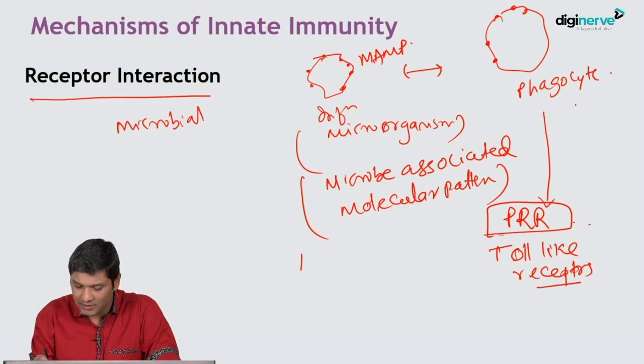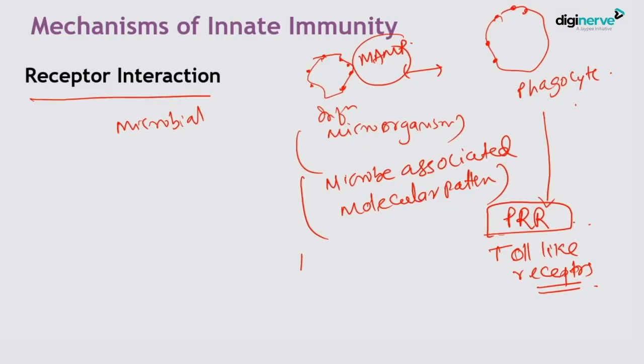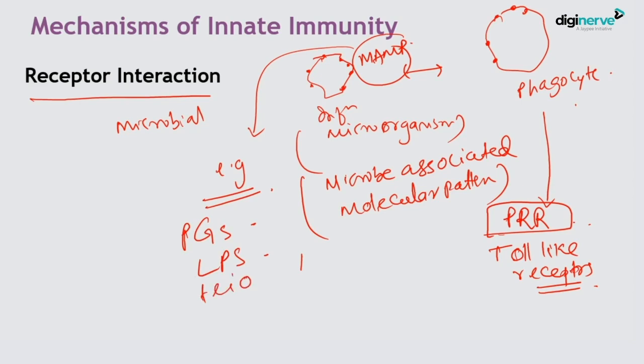Toll-like receptor. And the classical examples of MAMP antigens, the microbe associated molecular pattern antigens, are peptidoglycan, lipopolysaccharide, teichoic acid. You know that all these are present on the bacterial surface.